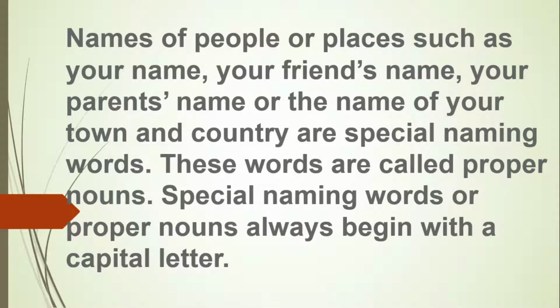Names of people or places, such as your name, your friend's name, your parents' name, or the name of your town and country, are special naming words. These words are called proper nouns. Special naming words or proper nouns always begin with a capital letter. So remember, whenever you're using a proper noun, you'll have to write that particular word with a capital letter.